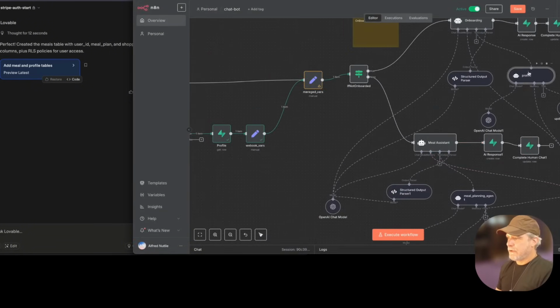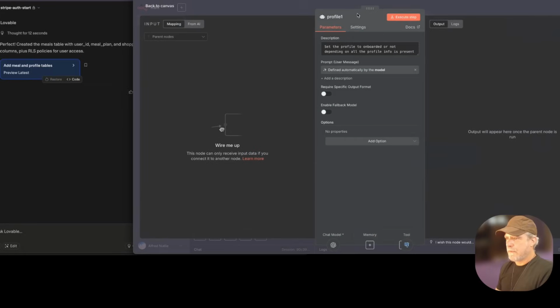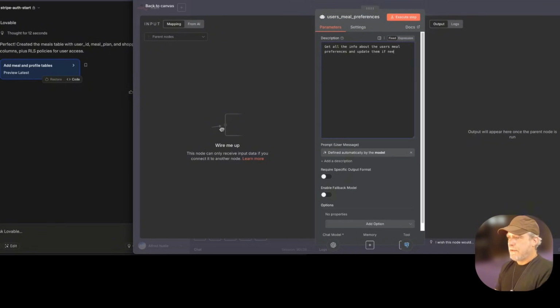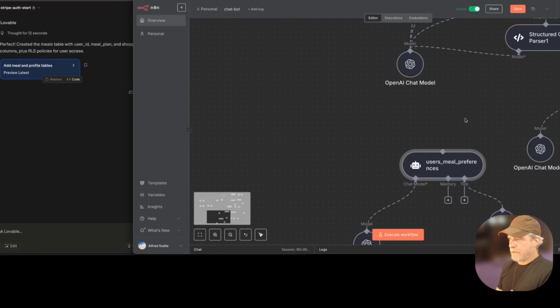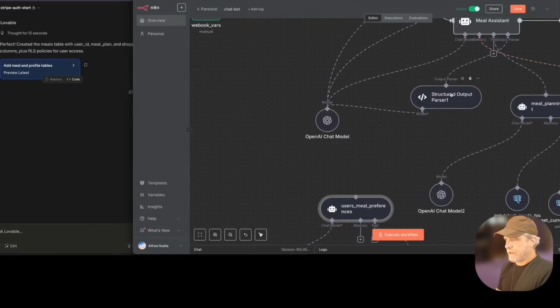Let's do this. We're going to make this tool, we're going to copy it, and then bring it down here. Meal preferences, okay. Sometimes the user might want to change their preferences too, so this will actually work out good there. So here we're going to add another tool.